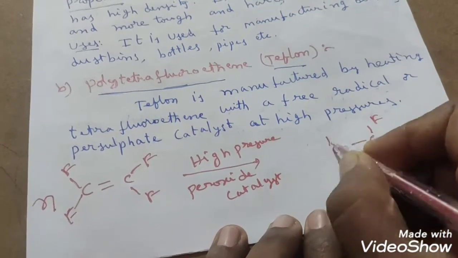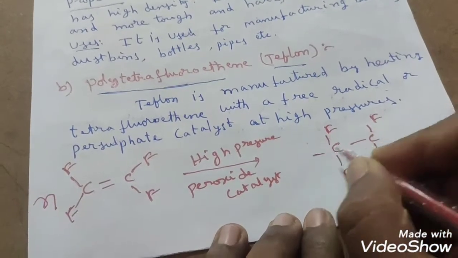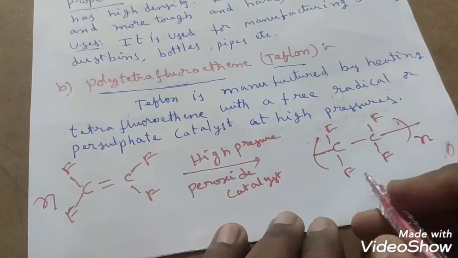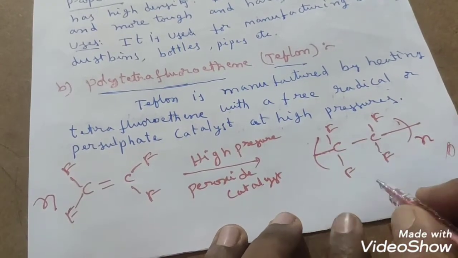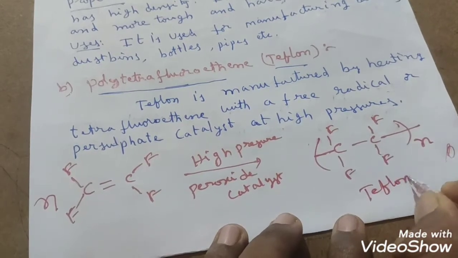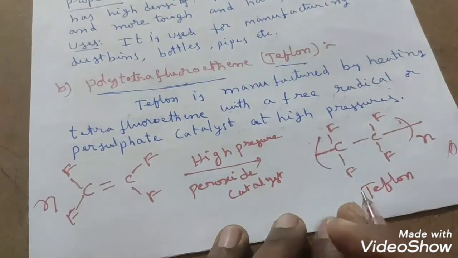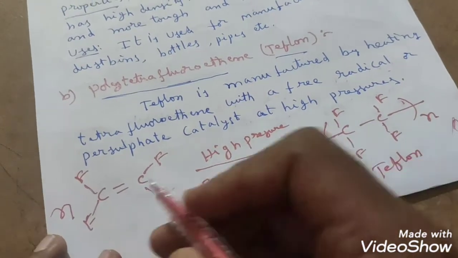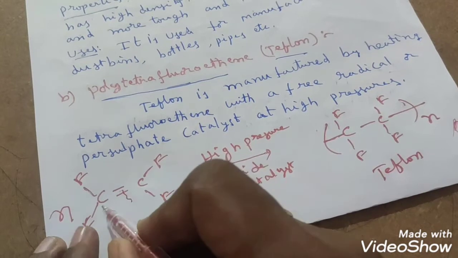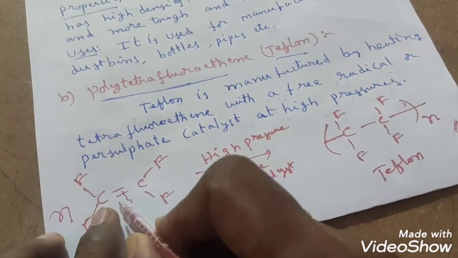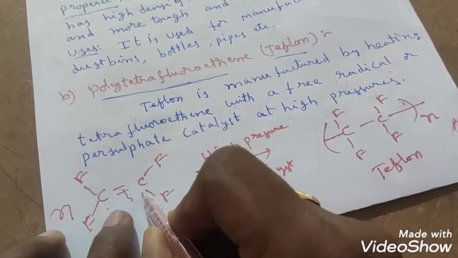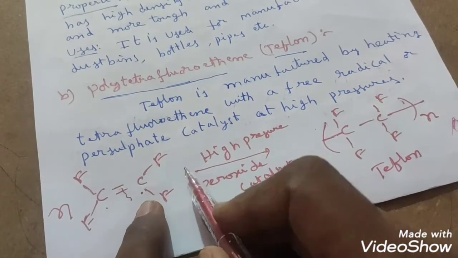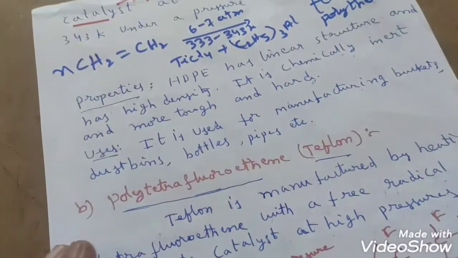CF2, CF2, with single bonds like this, right? How do you get this type of polymer, Teflon, sir? Teflon is nothing but polytetrafluoroethene molecules. How do we get this one? You have a doubt, I think. You see that here the carbon-carbon double bond will cleave and a free radical will generate. Then if you add one more molecule of tetrafluoroethene, again one more free radical. That we will see now, students.